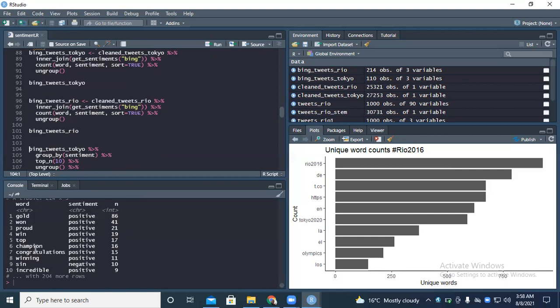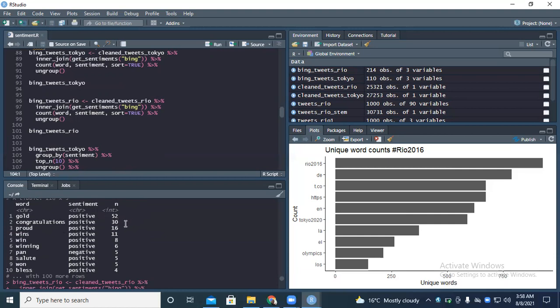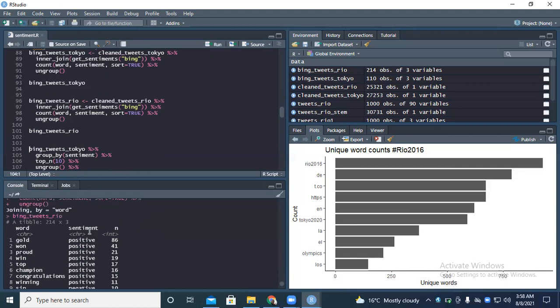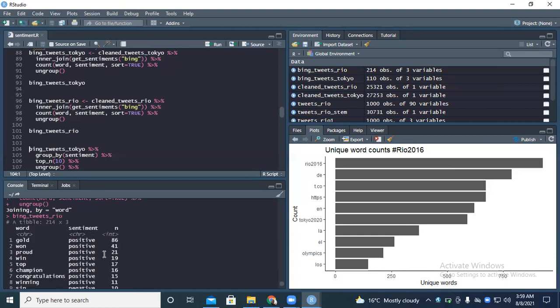Top did not appear last time, it appeared this time. Congratulations appeared 15 times last time. This time round, congratulations appeared 30 times. So does it mean that last time, those who were spectating the teams on Twitter, most of them did not win medals? Does it mean so? And this time round they won and they were congratulating their teammates?